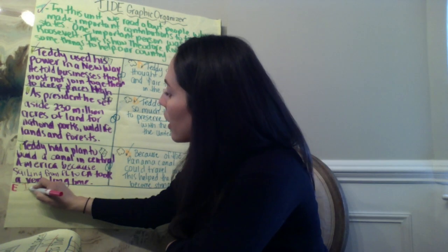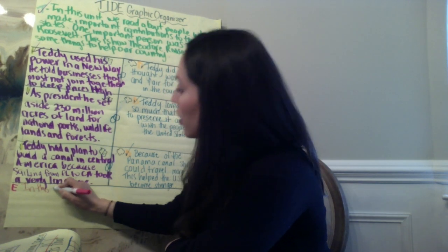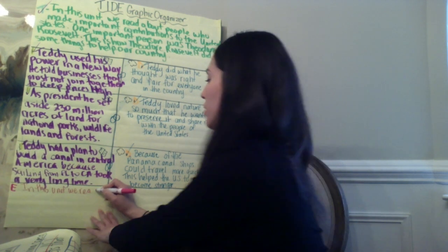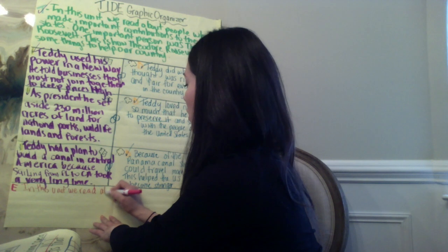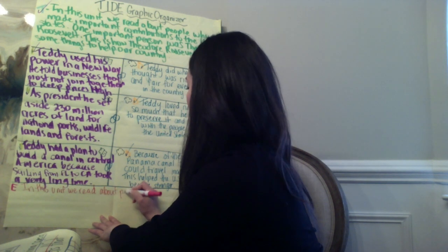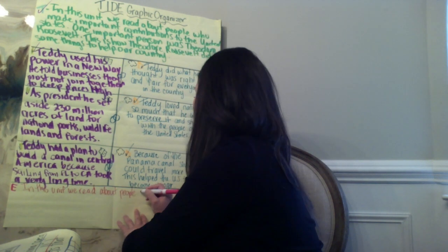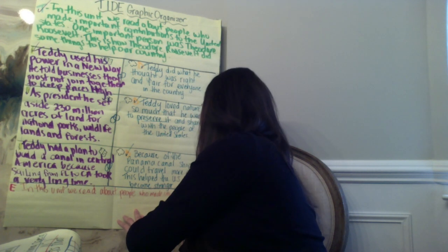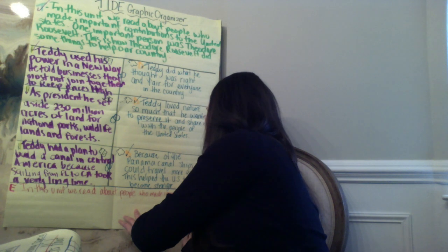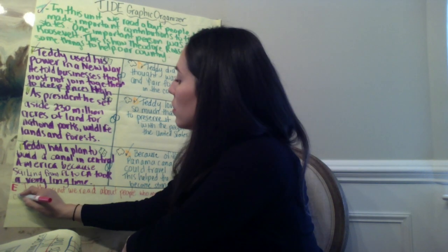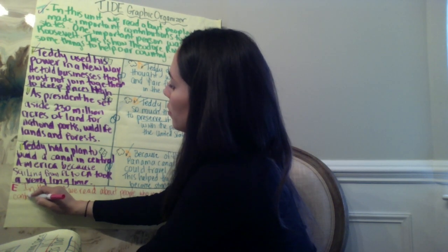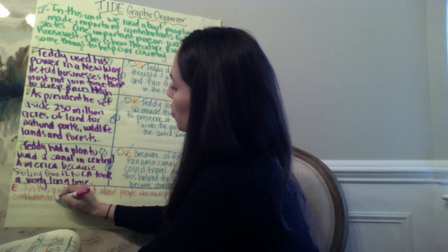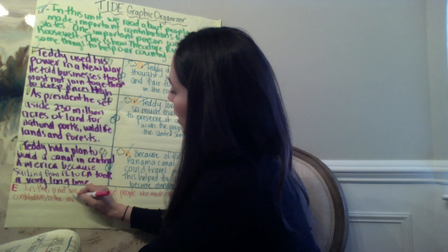So, in this unit, we read about people who made important contributions to the United States.